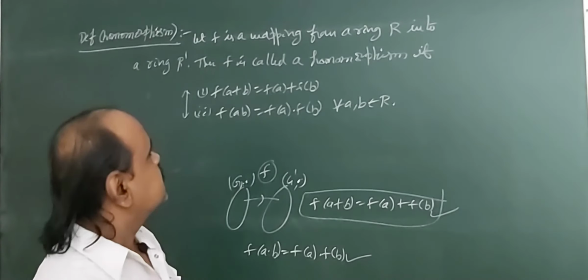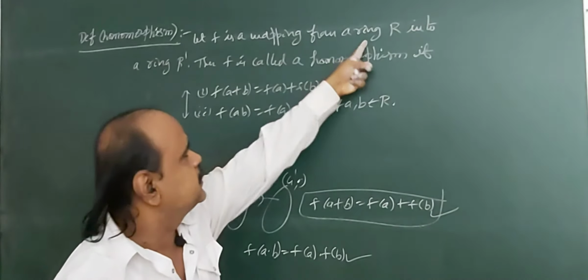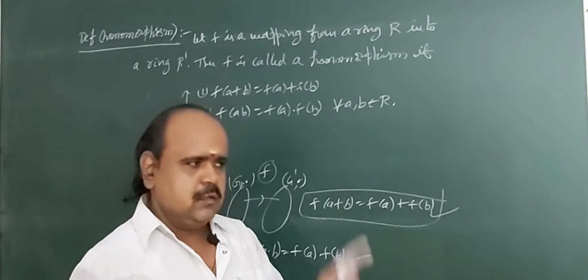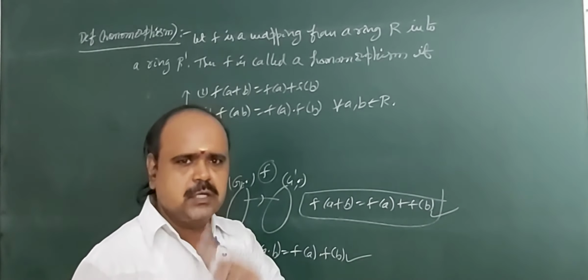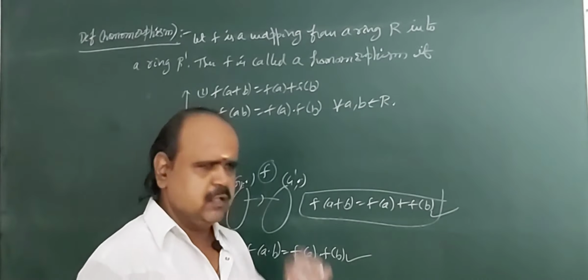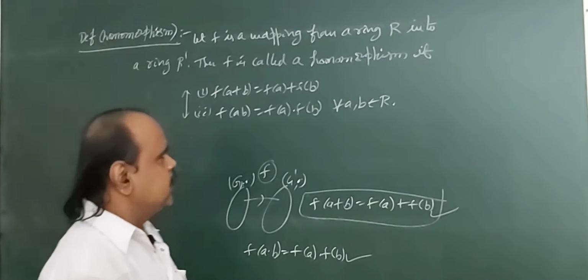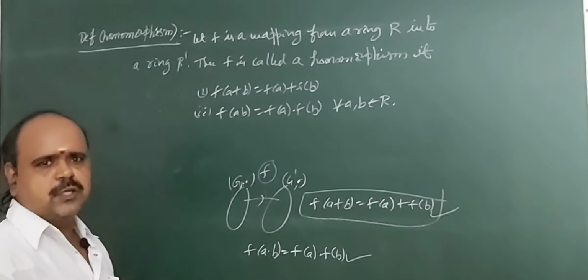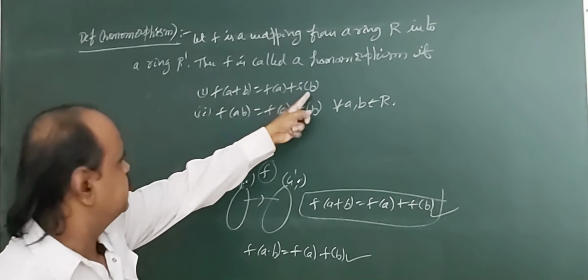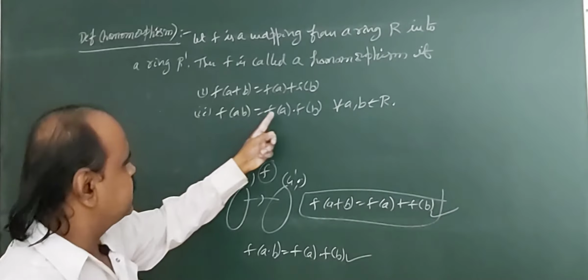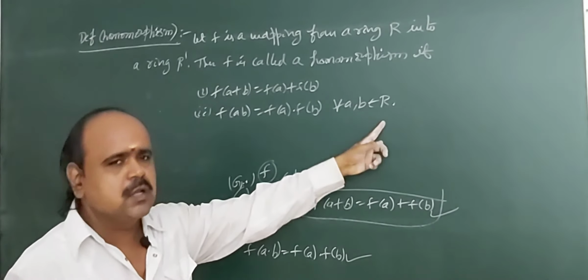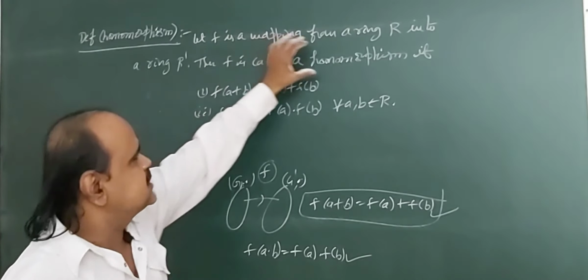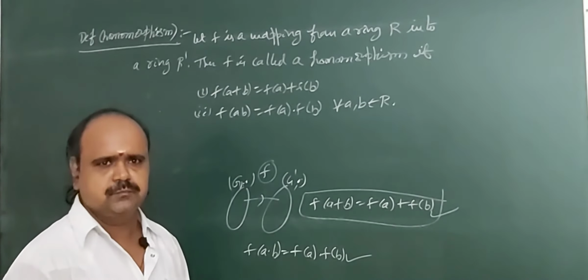Why? Because here the domain and codomain are rings. If you want to say a non-empty set is a ring, there must be two binary operations, plus and multiplication, or any other two binary operations. So that's why we are using two kinds of statements: f of a plus b equals f of a plus f of b, and f of ab equals f of a dot f of b, for all a, b belonging to R. If these two conditions are satisfied, then only we say a mapping is a homomorphism.